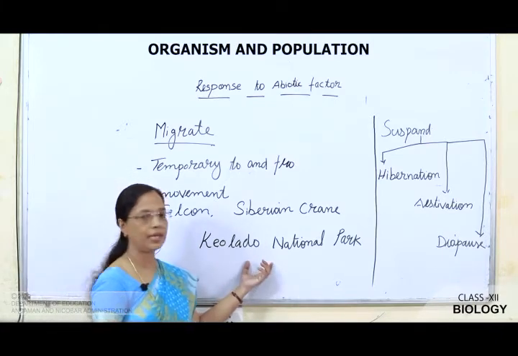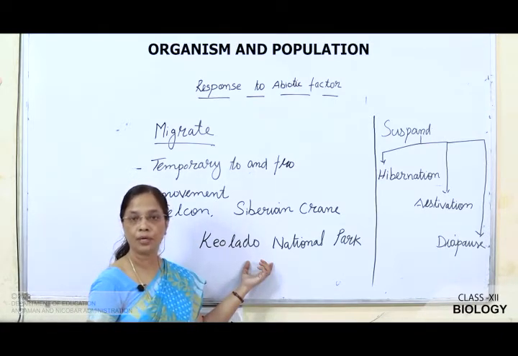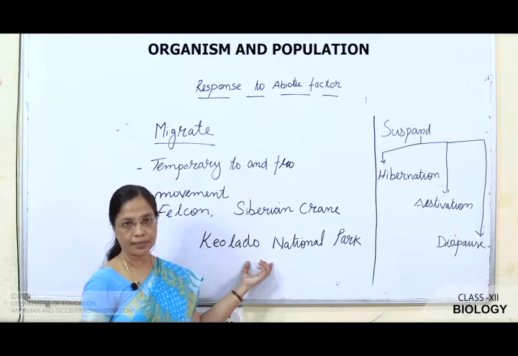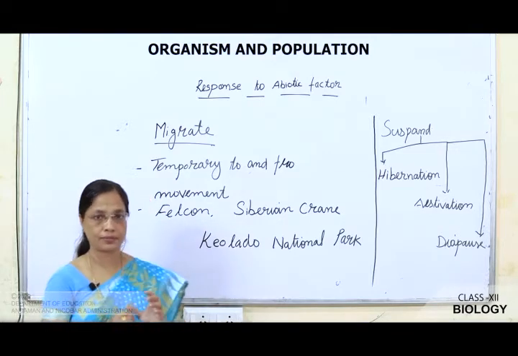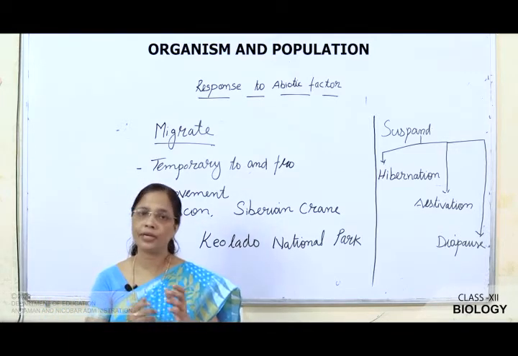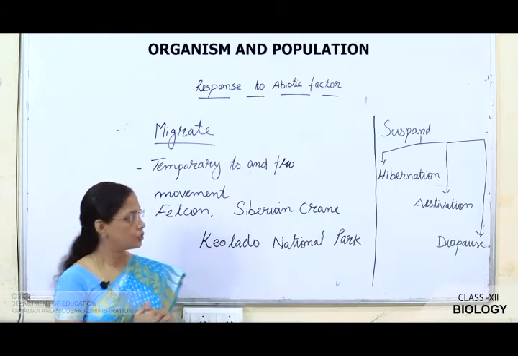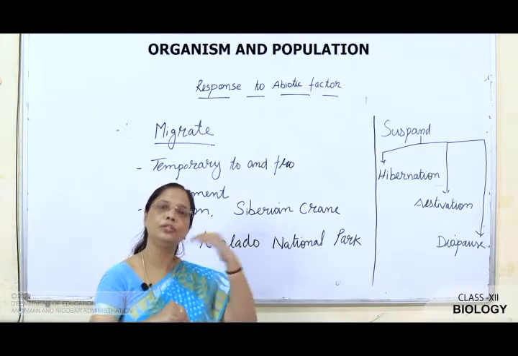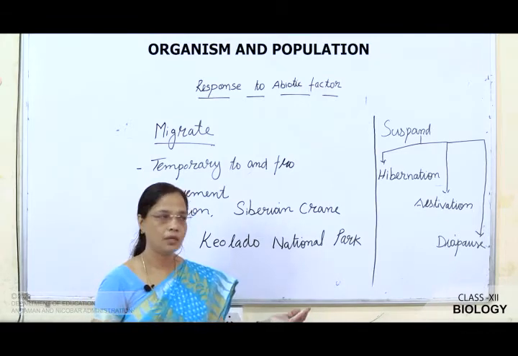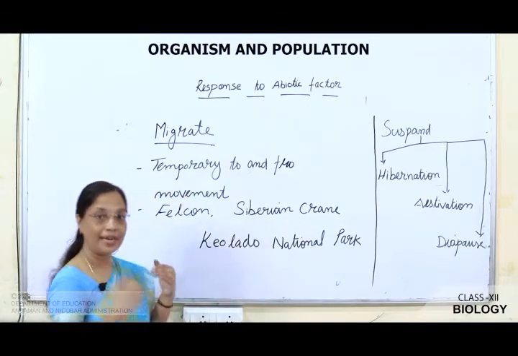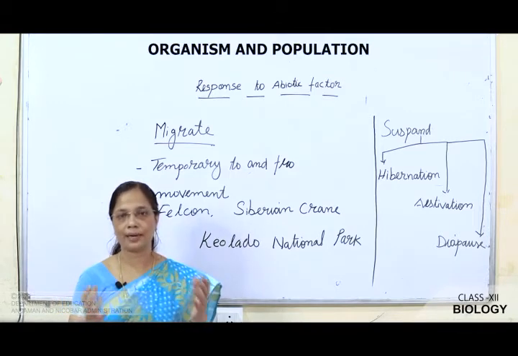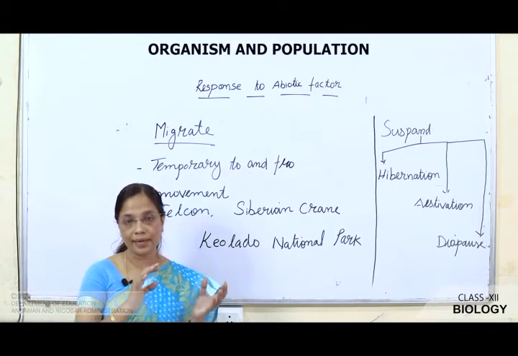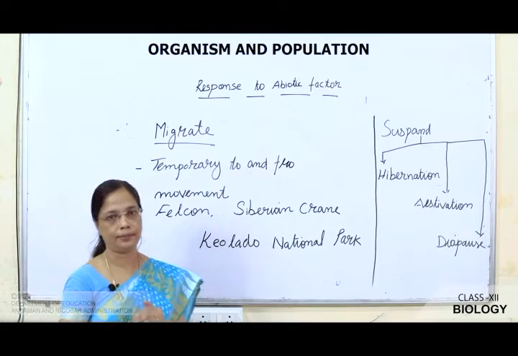It is the new name for Bharatpur Bird Sanctuary. Here this sanctuary receives many birds every year. After that they return to their original place. So, in order to adjust to the unfavorable climatic condition, they migrate from one place to the other.